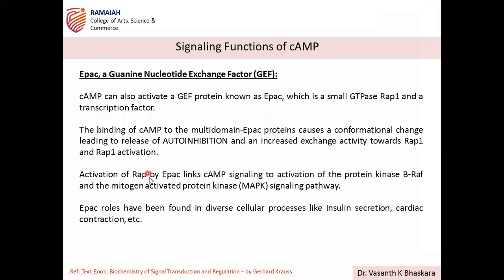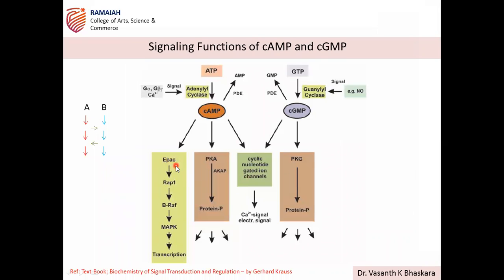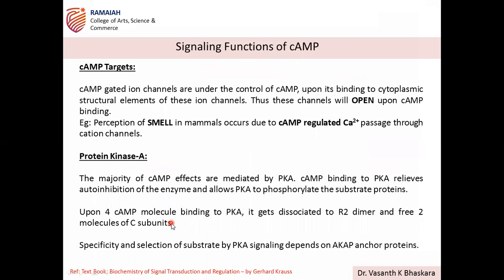So activation of RAP by EPAC links cAMP signaling to the MAP kinase signal transduction pathway. EPAC activation, release of autoinhibition, then through RAP1, RAF, MEK kinase, MAP kinase. This you know, right? That is the MAP kinase pathway. So with that pathway, this EPAC is linked.